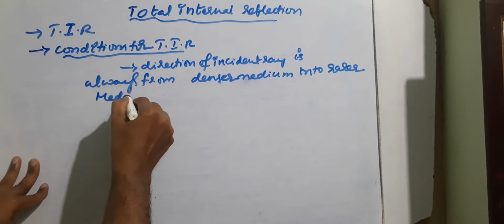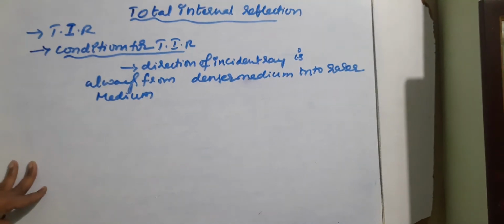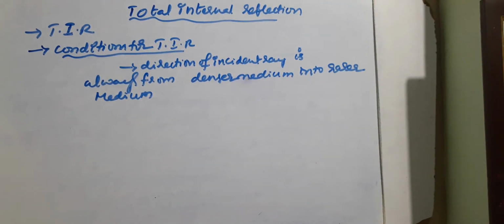So the direction of the incident ray is always from denser medium of light into rarer medium of light.